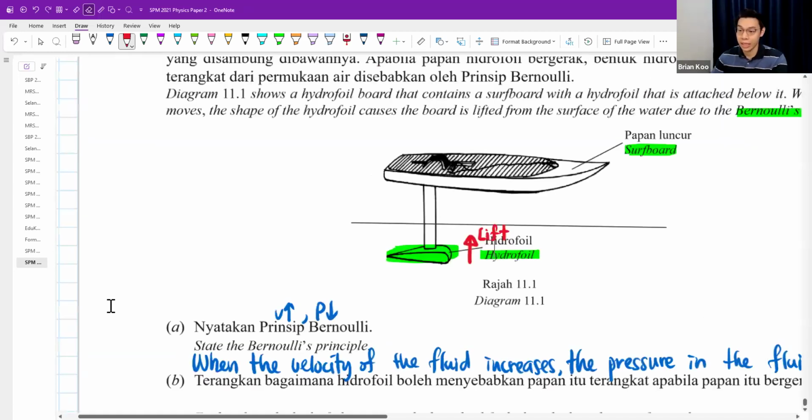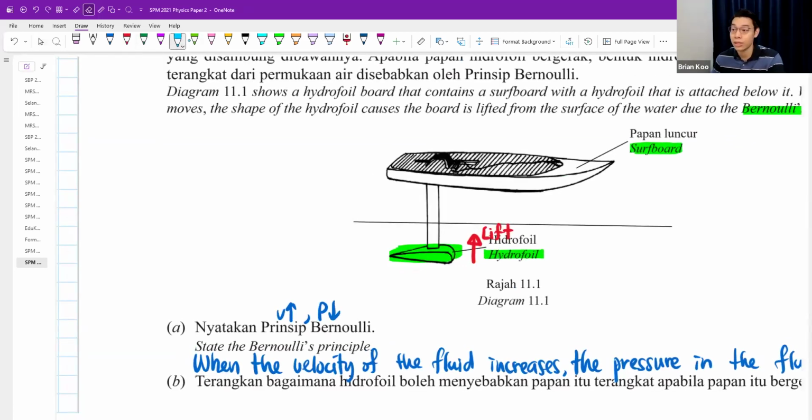Another question, if you want a lift force, should you have a higher pressure or a lower pressure at the bottom? In order to get a lift force, down there must be high pressure. Agree or not? Common sense tells us that if the bottom has higher pressure, the higher pressure will push the hydrofoil up. Up there is low, down there is high. Down there would push it up. If you want it to press down, then on top must be high pressure. Right now, you want to push it up. So I got high pressure.